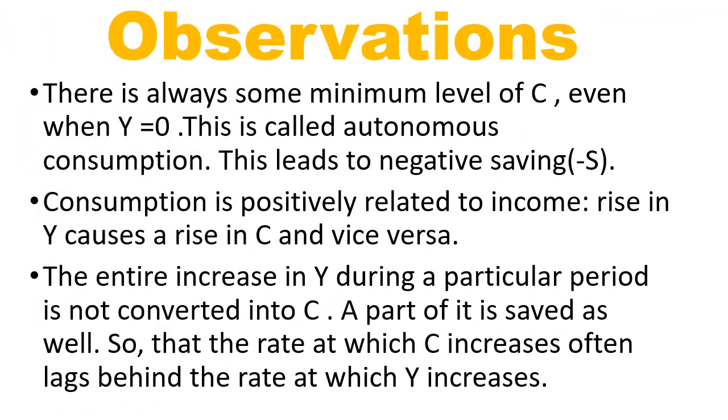Now what do we observe from this table and diagram? First thing that we observe is there is always some minimum level of consumption even when income is 0. This is called autonomous consumption, which is represented by C bar, and this leads to negative saving. Now consumption is positively related to income. The other thing that we noticed is there is a positive relationship between income and consumption. That indicates that if income increases, consumption will also increase. If income decreases, consumption will also decrease.